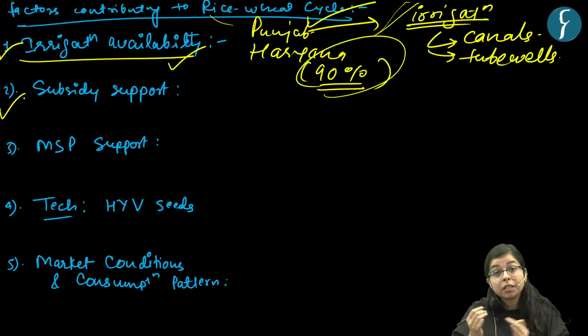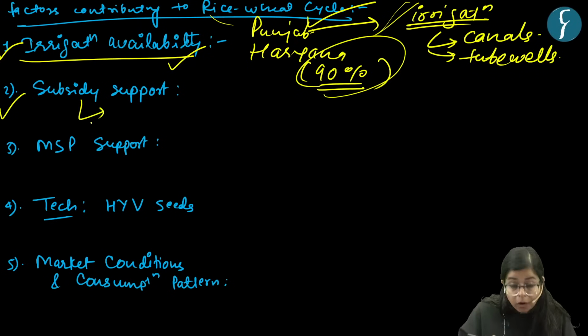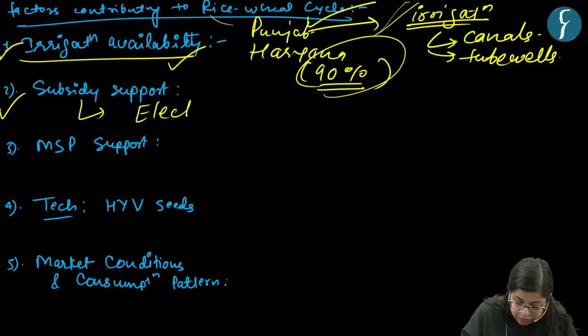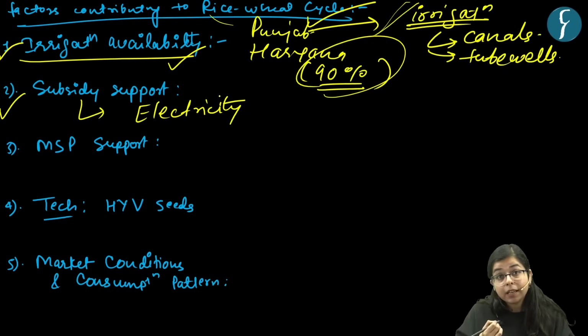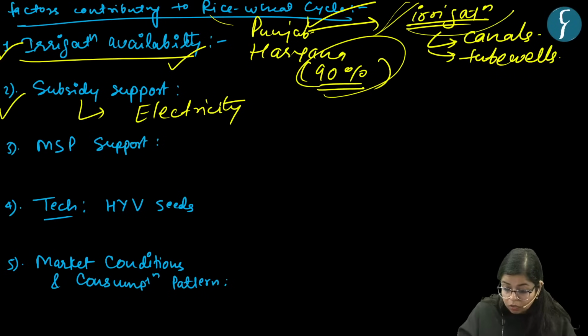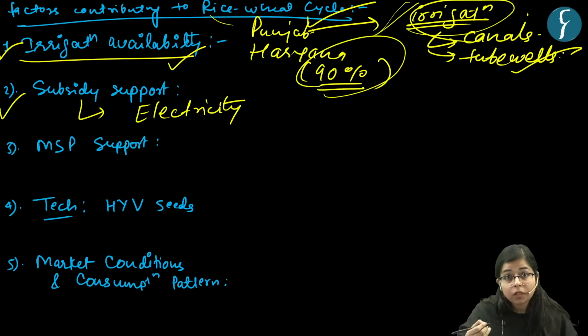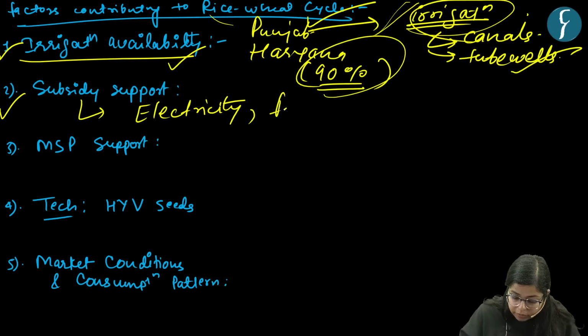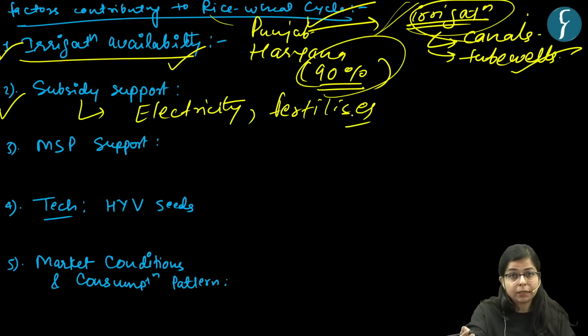Other thing, subsidy support. As you know, government gives subsidy to these states. Basically, the Punjab government gives an electricity subsidy, and this electricity subsidy has been used by these states to pump out water for irrigation, using tube wells. This is one of the reasons for depletion of the water level, right? And a subsidy was also given in terms of fertilizer subsidy to these states.